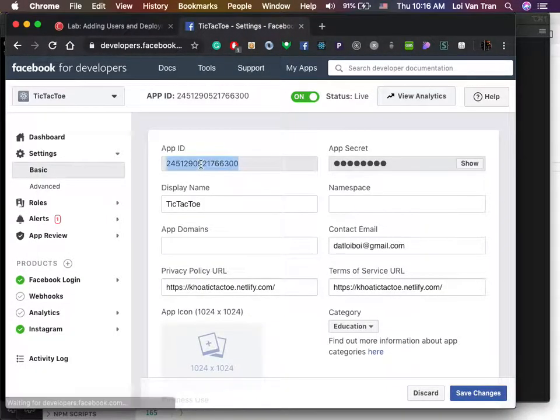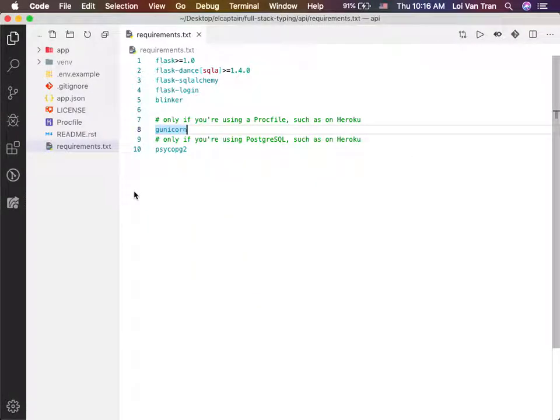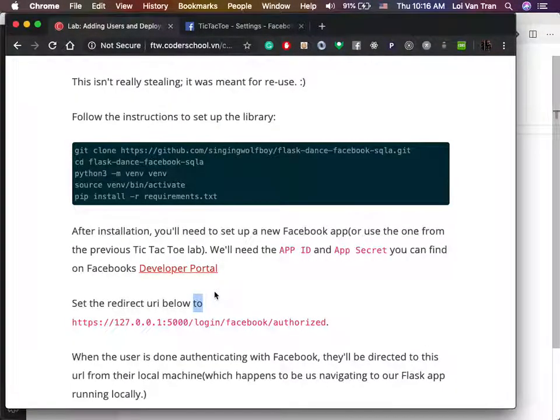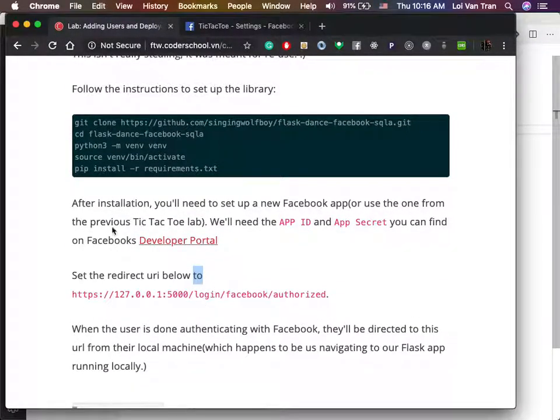And then I can see that this is where our app ID and our app secret is. This is where we can find our app ID and our app secret. So, I don't actually know where I'm supposed to put this. So I'm gonna hop back to the instructions and keep reading. And we can see that we need to configure the redirect URL, okay?